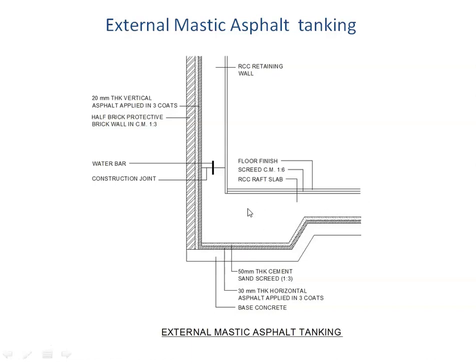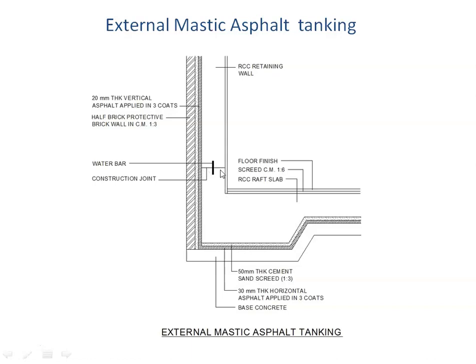The raft slab would mean that you will have the reinforcement inside it, the people would be working here and so on. So this asphalt is going to get damaged if we do not give it any protective coat. You'll see that after the asphalt there is a coat given on top. This coat is made out of a mortar layer or a grout. This is going to protect the asphalt while the raft construction is going on. Then this raft will be cast. Along with the raft, a small portion of the retaining wall will also be cast.